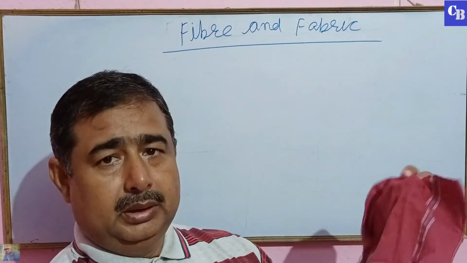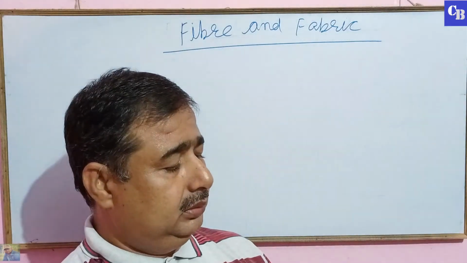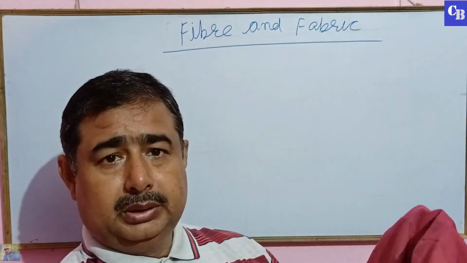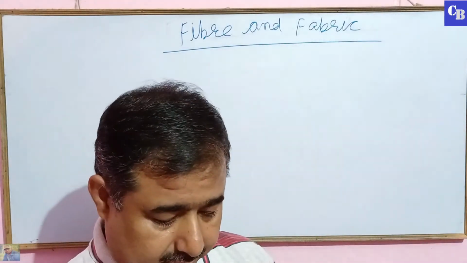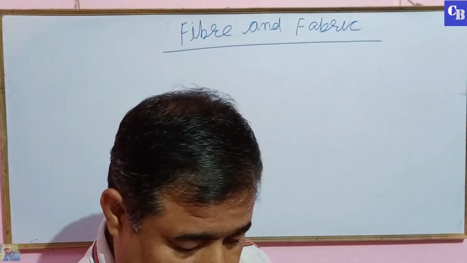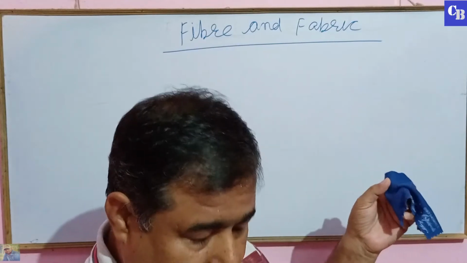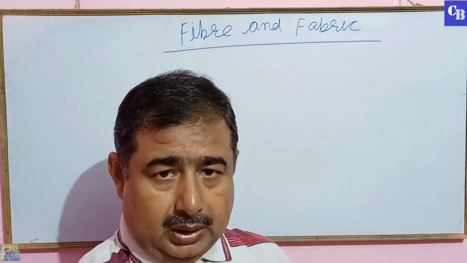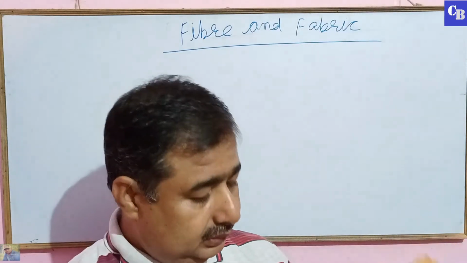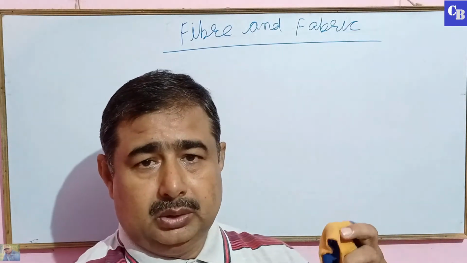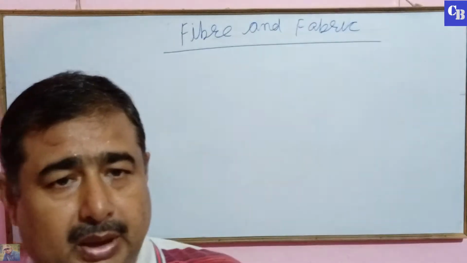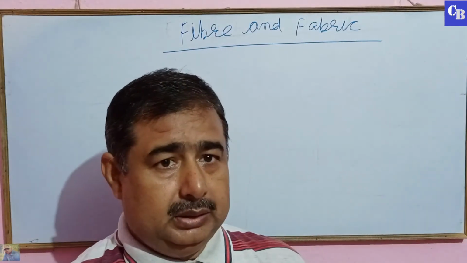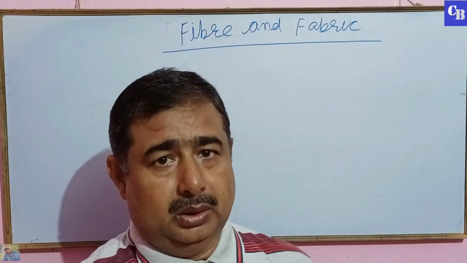It is made of silk. These are also some pieces of cloth. So these are different cloths, and these clothes are made up of fabric. Fabric means cloth.